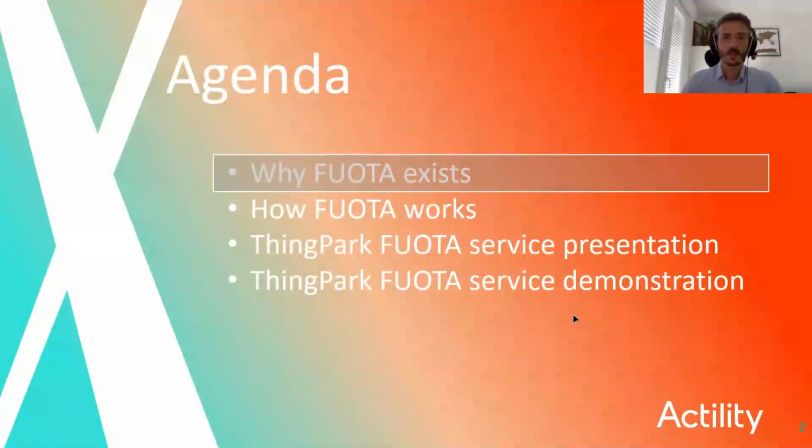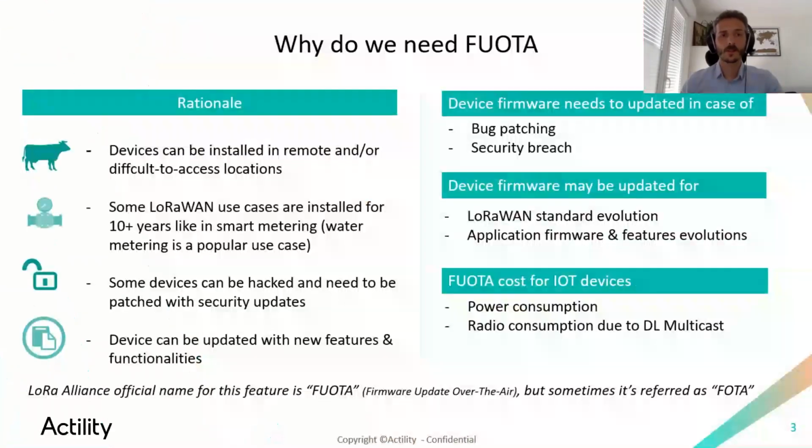So now let's see why FOTA exists for LoRaWAN devices. LoRaWAN devices may be installed in remote or hard-to-access locations, and they may be installed there for more than 10 years. In 10 years or so, as with any IoT device, software improves, the LoRaWAN standard evolves, and security breaches may be found. For all these reasons, there must be a way to update securely and remotely the firmware installed on LoRaWAN devices, either to update the user application, to add new features, to update the LoRaWAN stack to support a newer version of the LoRaWAN standard, or to update any part of a device firmware.